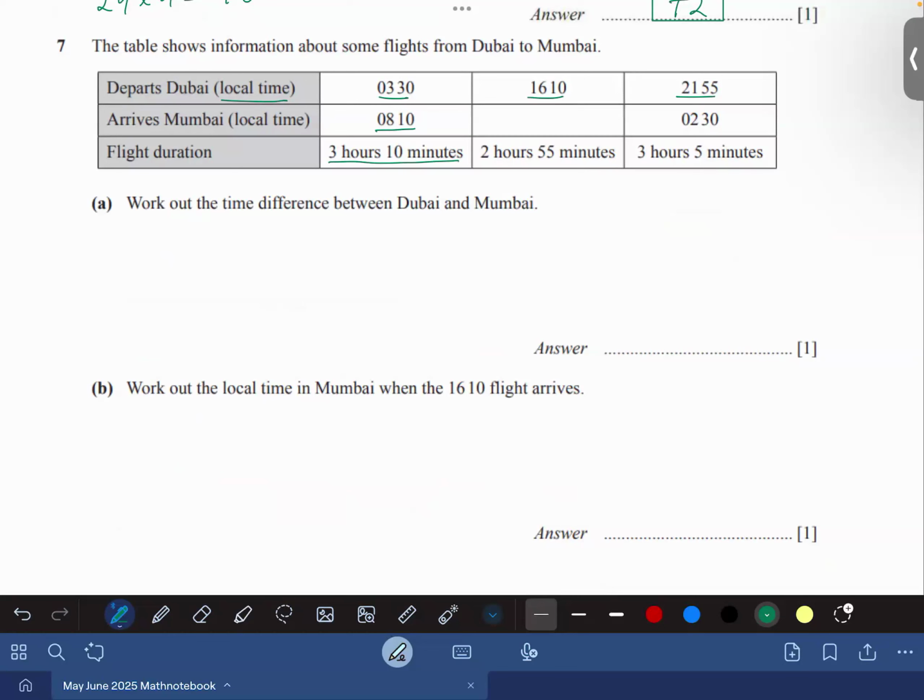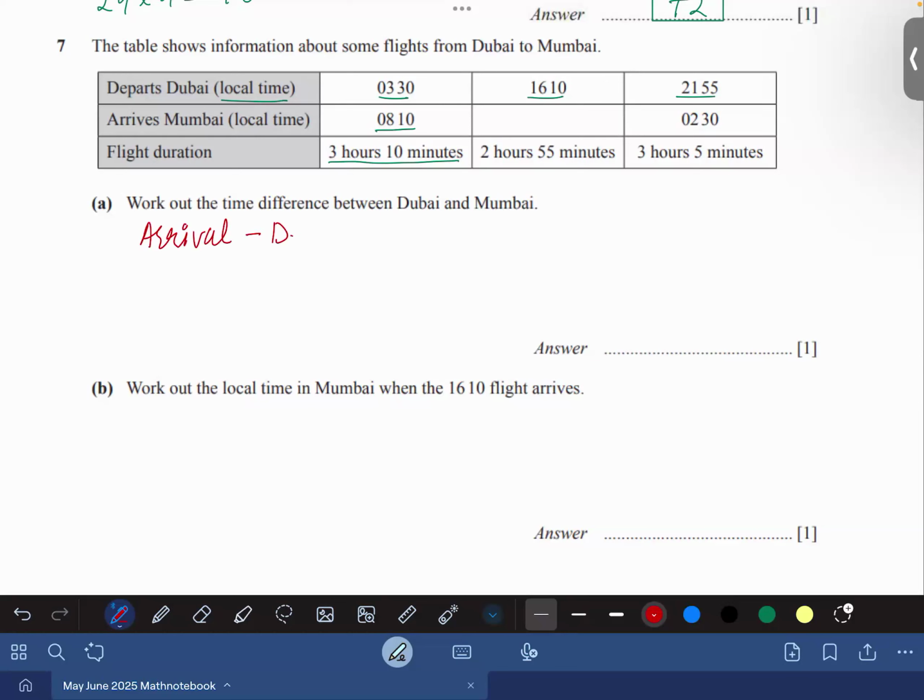But the problem is there is a time difference between Dubai and Mumbai. The flight departed from Dubai at 3:30, but it arrived in Mumbai at 8:10, and the flight took only 3 hours and 10 minutes.